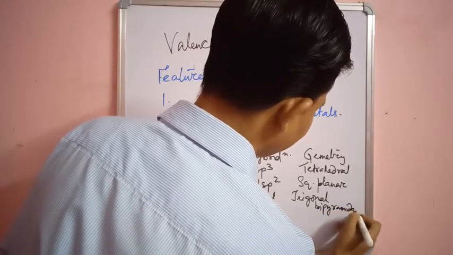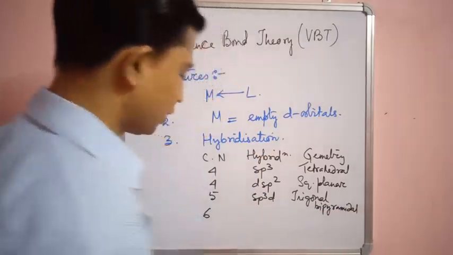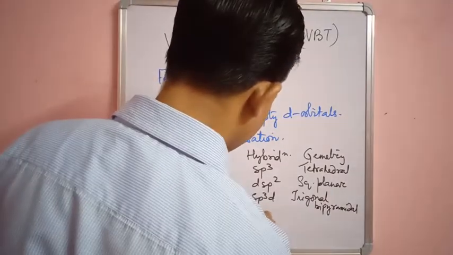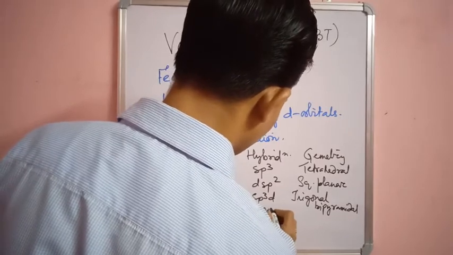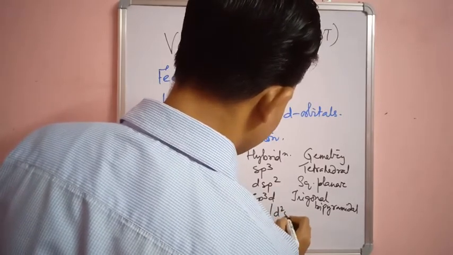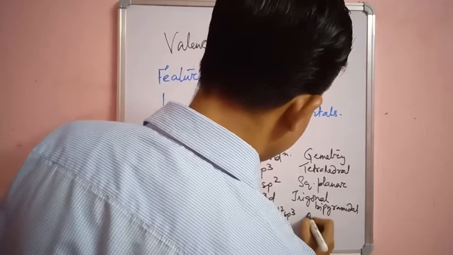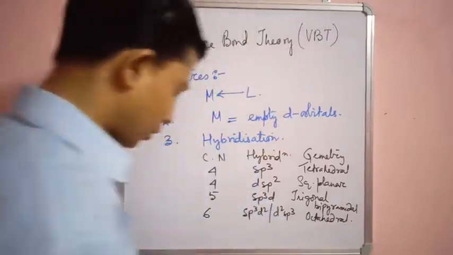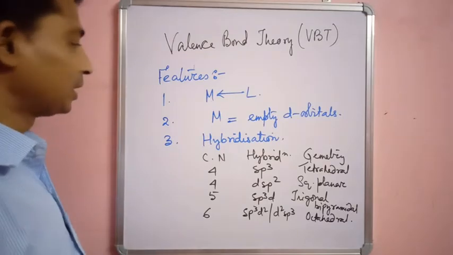And complexes with coordination number 6 undergo hybridization to give sp3d2 or d2sp3, and the geometry is octahedral. So the metal should undergo hybridization.